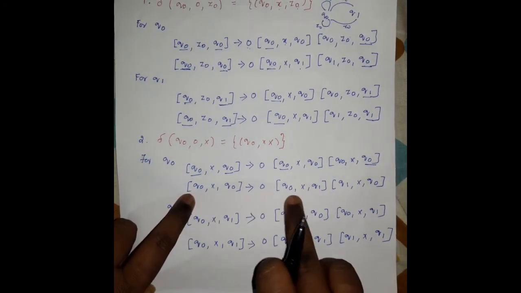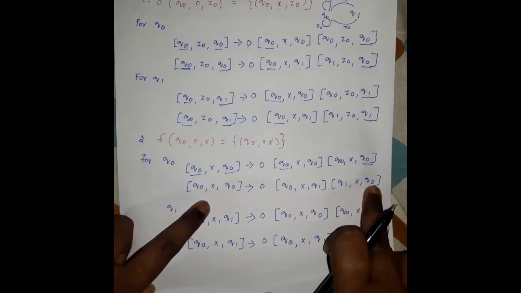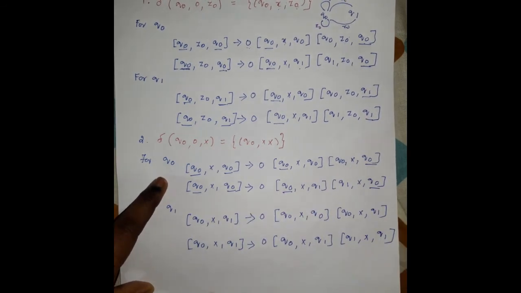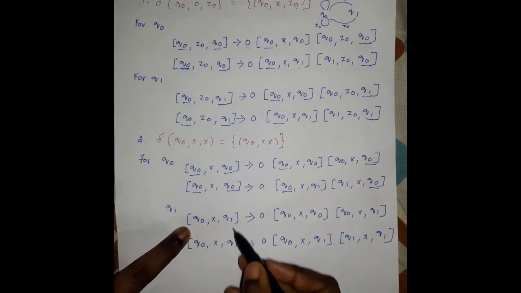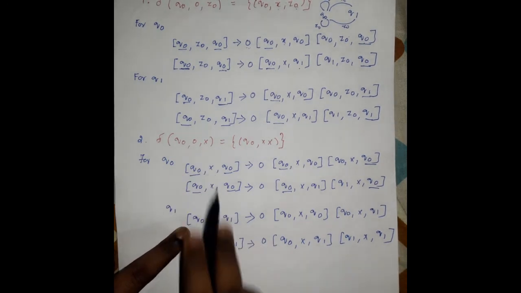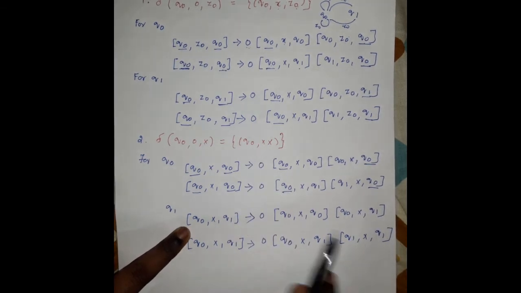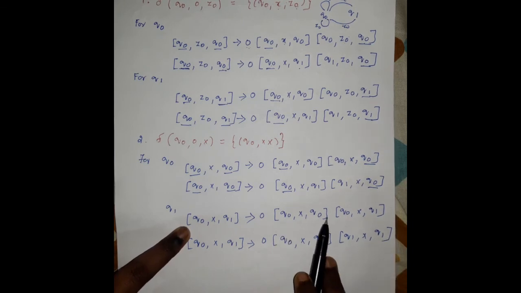The next possible one is q0 start with q0 and end with q1, and start with q1 and end with q0, because the start is q0 and the end is q0. Next for q1, the initial state is q0 and the final state is q1 for the stack symbol X. Similarly, for the double stack symbol XX and current input symbol 0, the first possible one is 0 to 0 and 0 to 1.